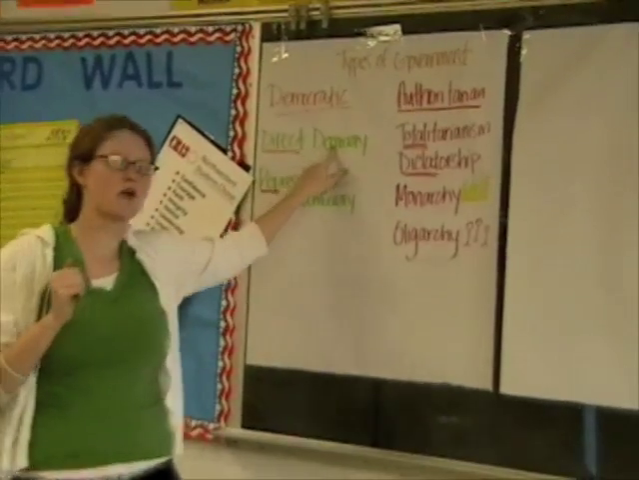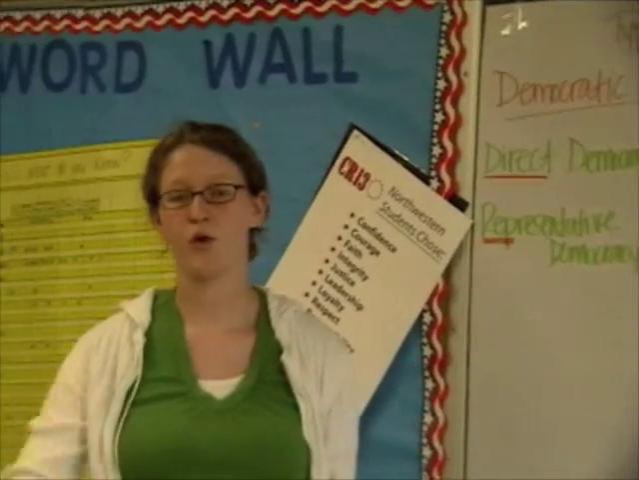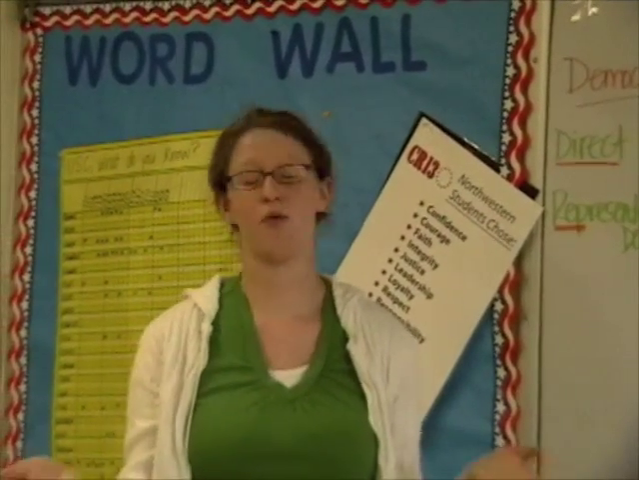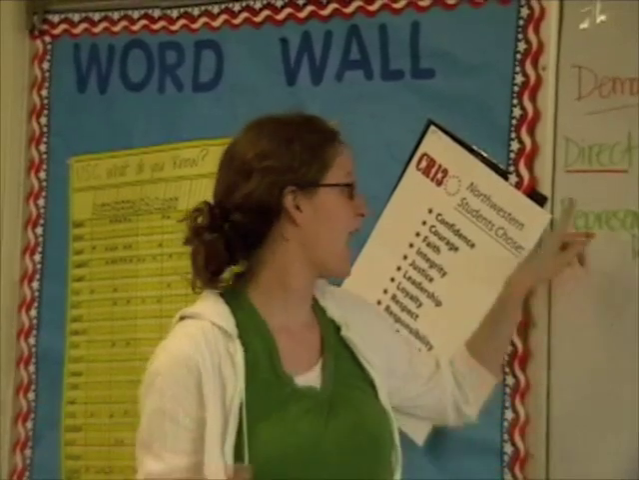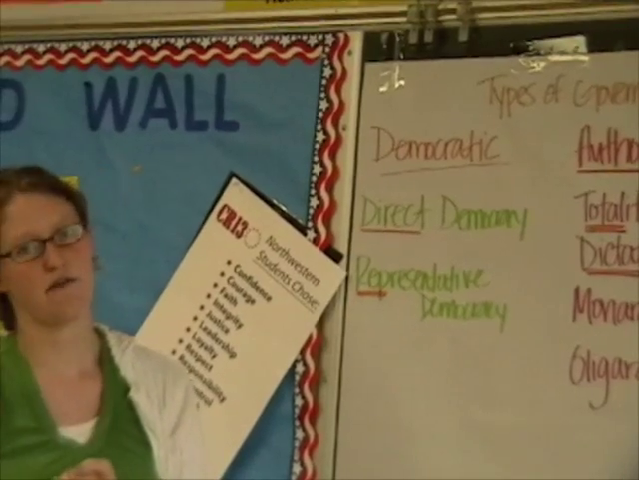A direct democracy is when people directly vote on an issue. What they vote on is what happens. So the way to remember that is the key word direct. You're directly affecting your government.